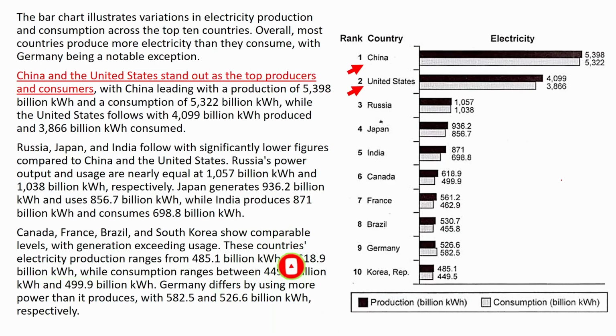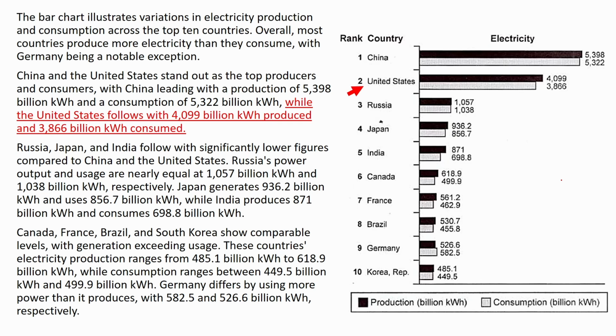China and the United States stand out as the top producers and consumers. Now I need to give details. China leads with a production of 5,398 billion kilowatt hours and a consumption of 5,322 billion kilowatt hours. Now I need to mention the United States. While the United States follows with 4,099 billion kilowatt hours produced and 3,866 billion kilowatt hours consumed.